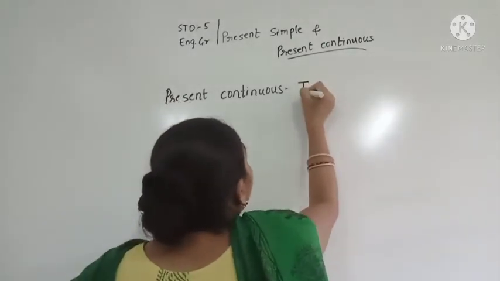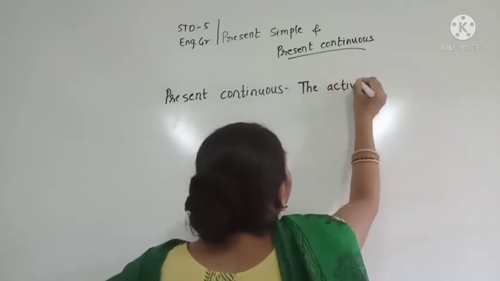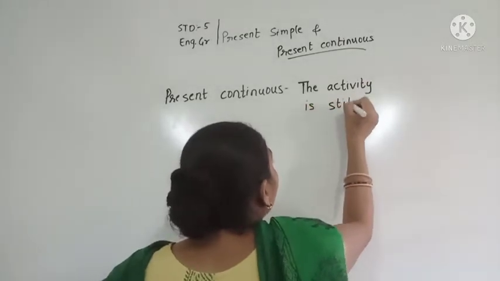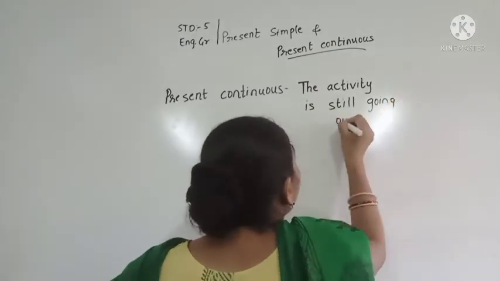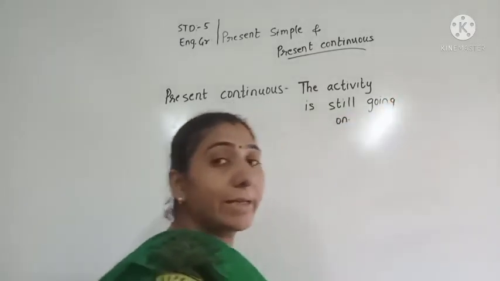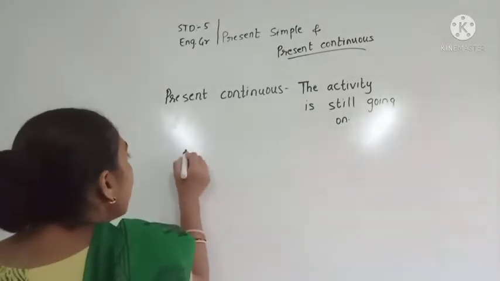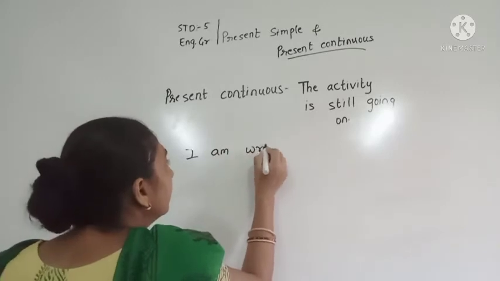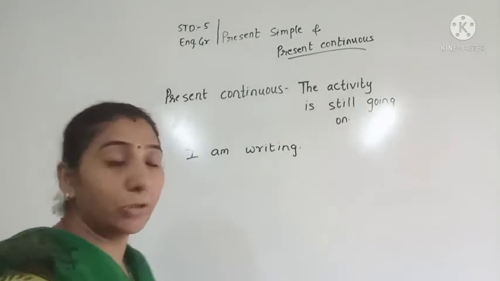It shows that the activity is still going on. For example, I am writing. That the writing is still continued.